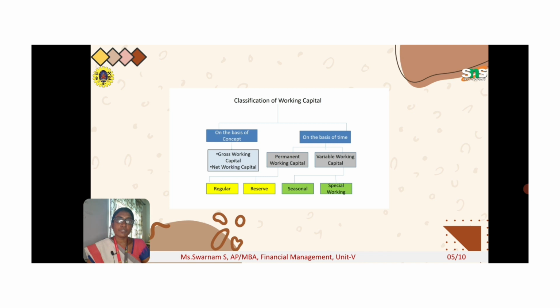Then on the basis of time, there is permanent working capital and variable working capital. Permanent working capital is the minimum required capital which is to be maintained by the company. All companies should have a minimum amount of working capital inside the company.